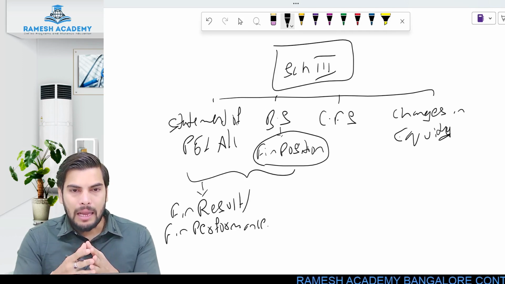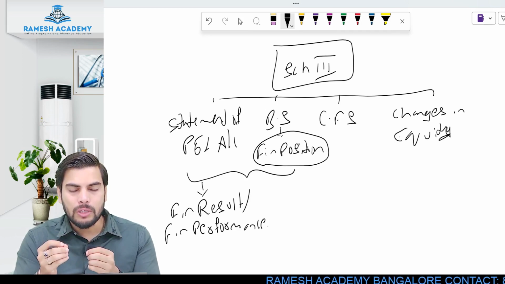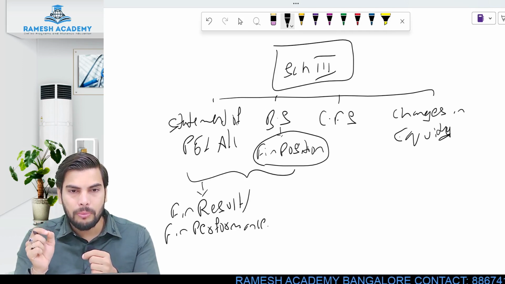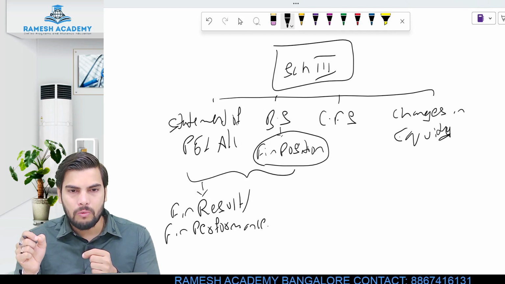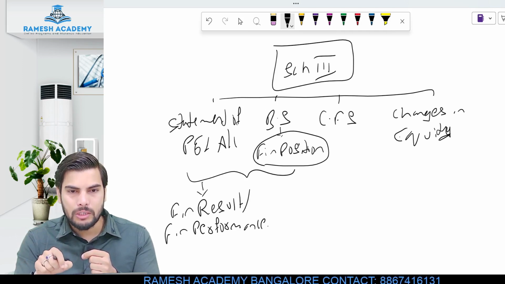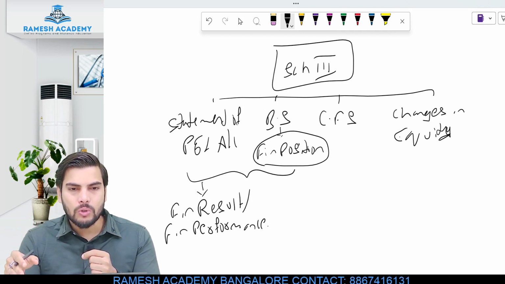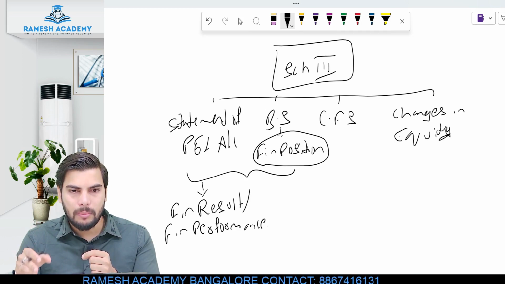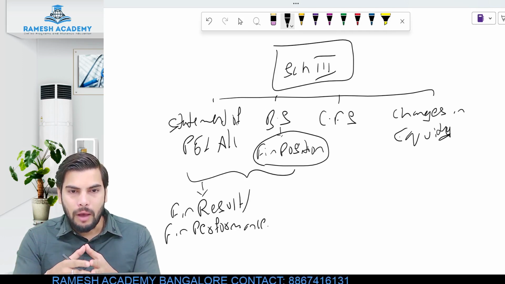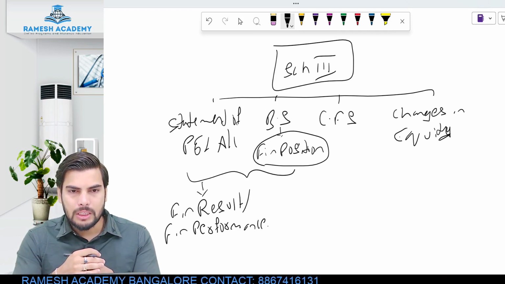Clear? So balance sheet is always prepared in order to ascertain the financial position on a particular date, on a specific date. So that is why the heading will always be like this: balance sheet as on so and so date. So whatever are the values of assets and liabilities shown in the balance sheet, those would be the values on the date on which we are preparing this balance sheet.